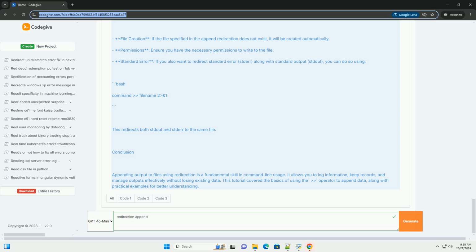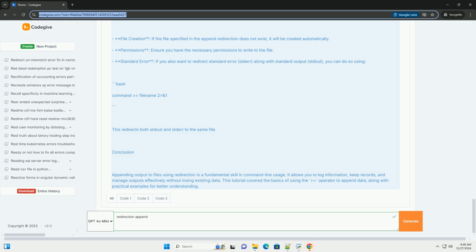This command will display the contents. More advanced example, redirecting command output. You can also append the output of other commands to a file. For instance, let's append the output of the date and whoami commands to our sample.txt. After executing these commands, if you check the contents of sample.txt again, you'll see.